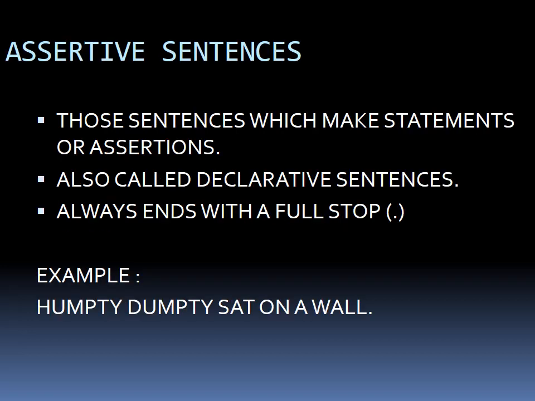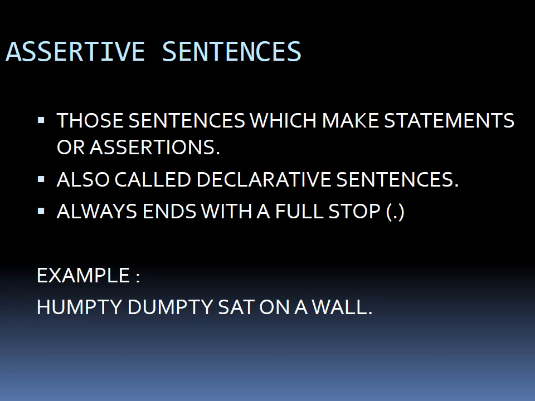Let us study about assertive sentences. From the word only, the definition is quite clear. Assertive means a sentence which makes a statement or assertion. And because it makes a statement or declares a statement, assertive sentences are also called declarative sentences.